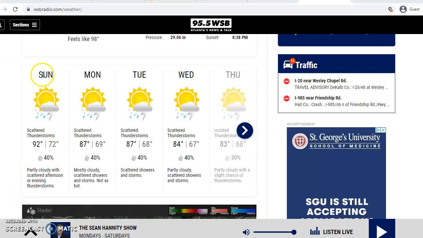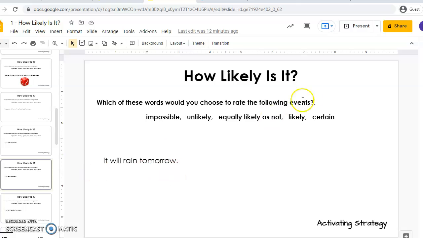So here we go. Tomorrow is Sunday, where I am right now. So it's a 40% chance of rain tomorrow. I guess technically that's unlikely. 50% would be equally likely as not. So I guess with 40%, it's more likely that it won't rain than it will. And it looks like about the same every day this week. So I'm going to call that unlikely.